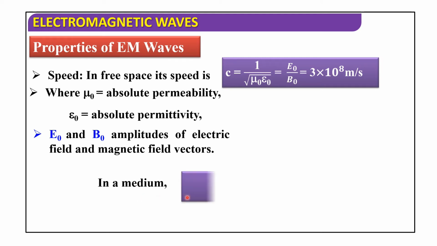In a medium, c is equal to 1 by root of mu epsilon. In free space, c is equal to 1 by square root of mu naught into epsilon naught.